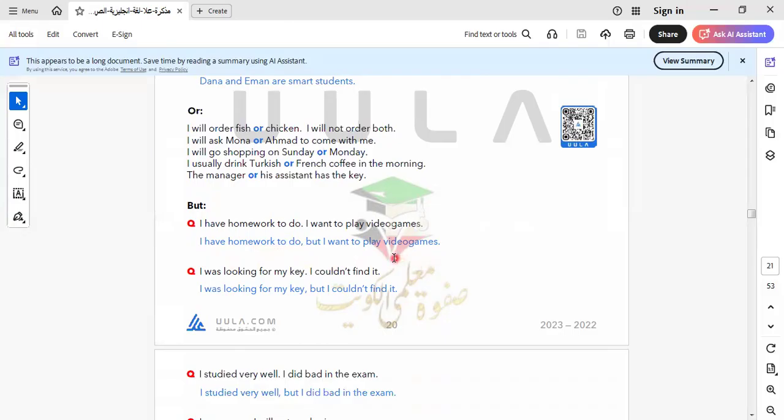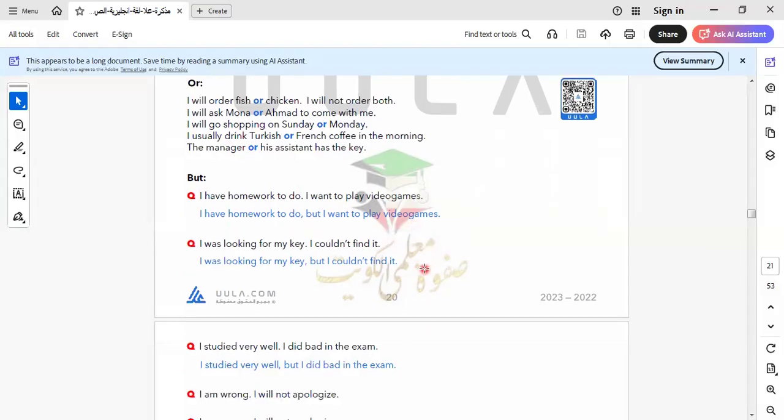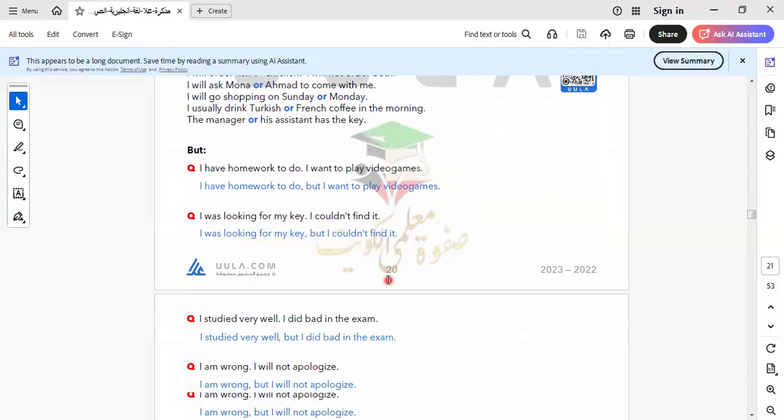So here I would like to do something different from what I must do. Here are two contrasting sentences. I am looking for my key, but I couldn't find it.